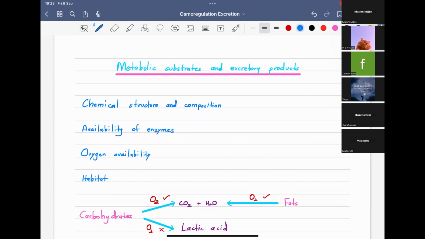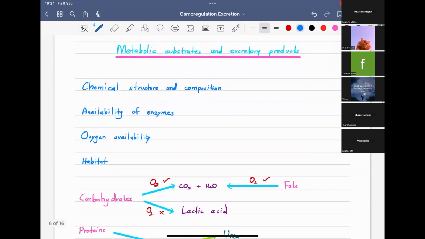Exactly. Okay, so those are the metabolic substrates that we are taking through our nutrition. We are taking into our body through nutrition carbohydrates, fats, proteins, nucleic acids, and they will go under some metabolic process, and they will give us so many good things for our body, as well as waste products.